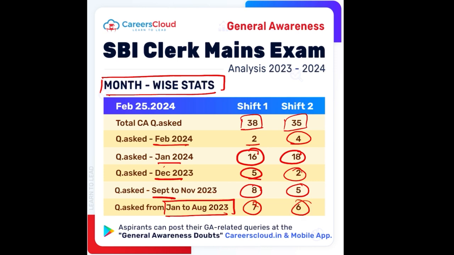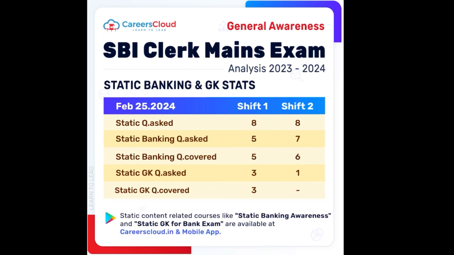And let me tell you friends, all these questions were covered by us either on our mobile application or on our YouTube channel, where we provide you a detailed analysis of all the content that is happening all around the world. Not just this, if we focus on static banking and GK stats, the total questions asked were 8 and 8 respectively for the first and second shift. Static banking questions asked were 5 and 7. Static banking questions that were covered by us were 5 and 6 respectively.